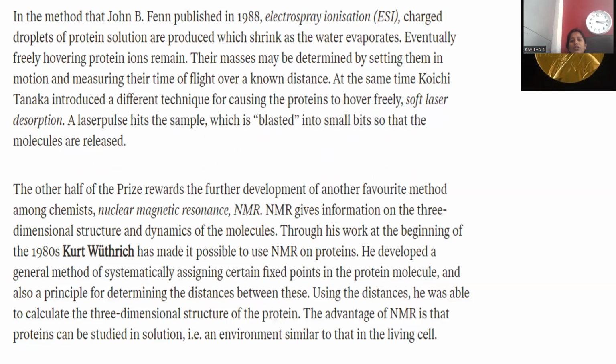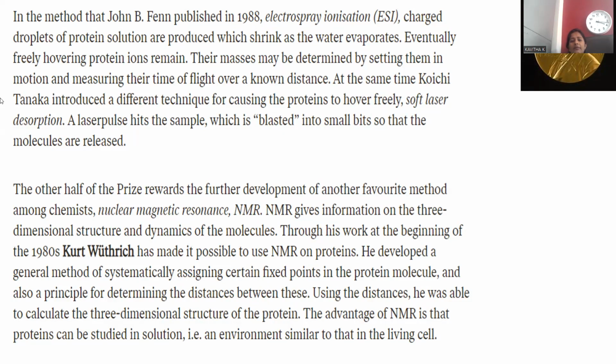In the method that John B. Fenn published in 1988, electrospray ionization, ESI, charged droplets of the protein solution are produced, from which the water evaporates. Eventually, freely hovering protein ions remain. Their masses may be determined by setting them in motion and measuring their time of flight over a known distance.